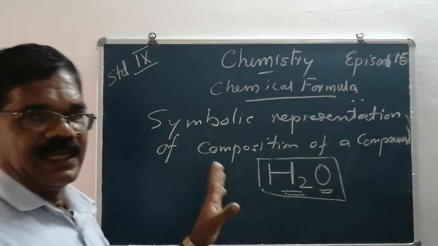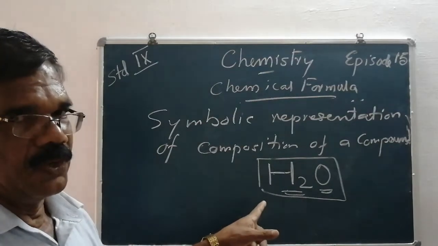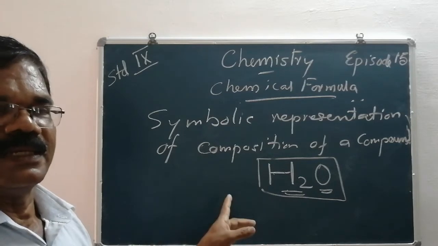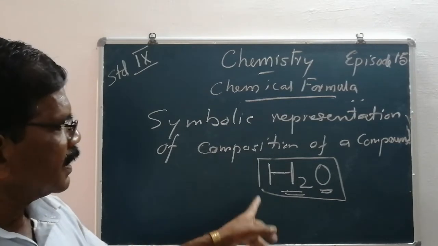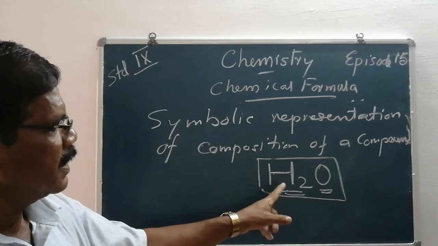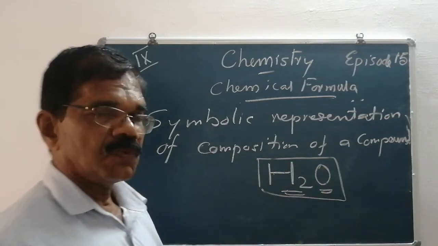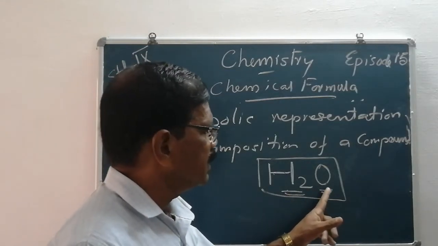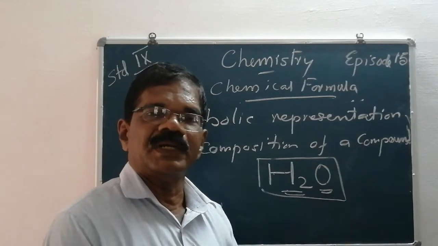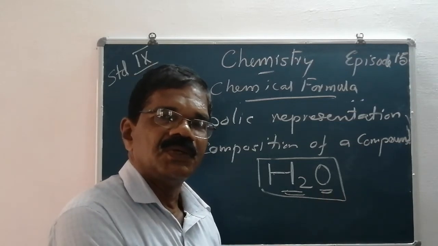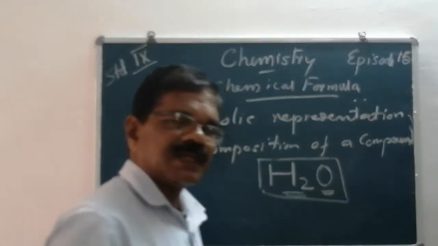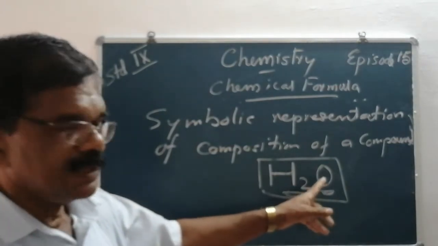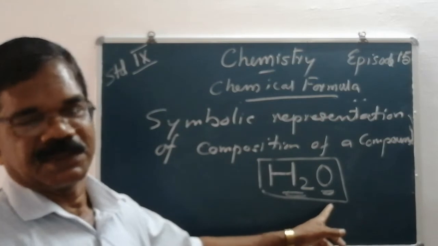Having a look at H2O, at a glance we can understand that water consists of 2 hydrogen atoms and 1 oxygen atom, chemically bonded to form a water molecule. Whenever 2 hydrogen atoms and an oxygen atom are chemically bonded, a water molecule is formed.